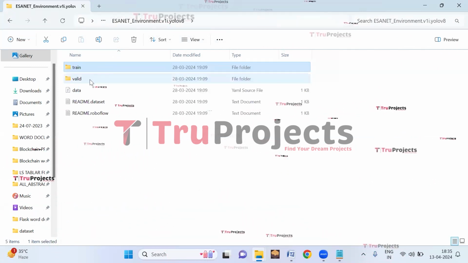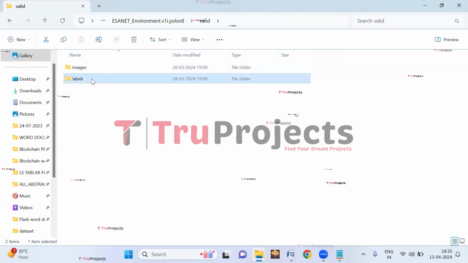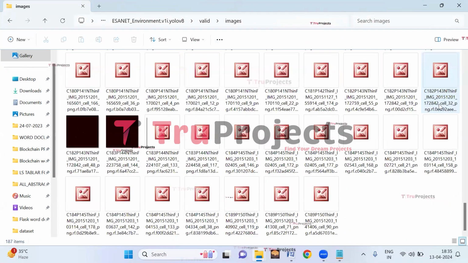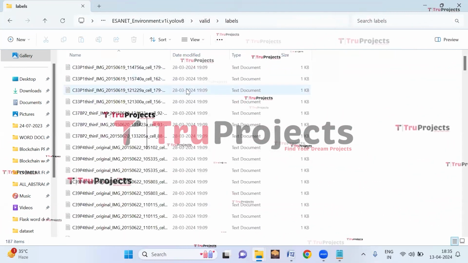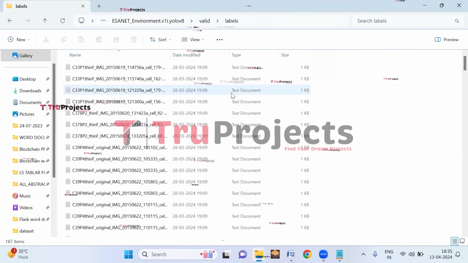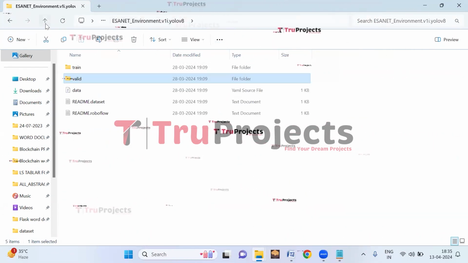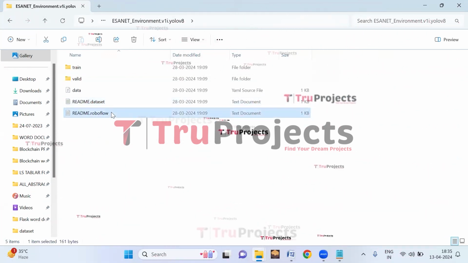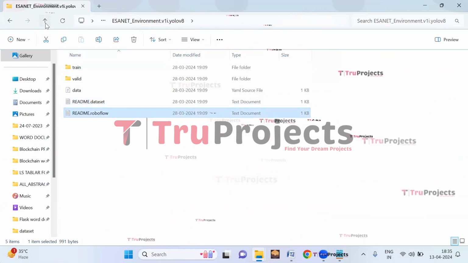And in the validation folder, again we are having the images folder as well as the labels folder. In the images folder, we have the images of the signals which are used to evaluate the performance. And in the labels folder, we have the labels for the corresponding images which are present in the images folder. And these are the text documents for readme.dataset and readme.roboflow.